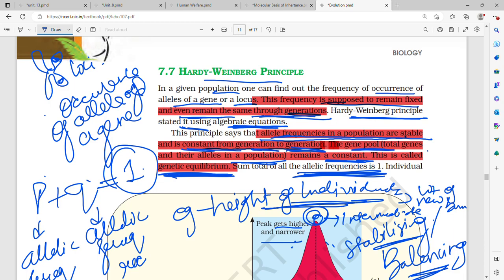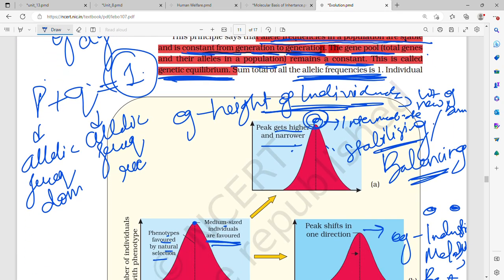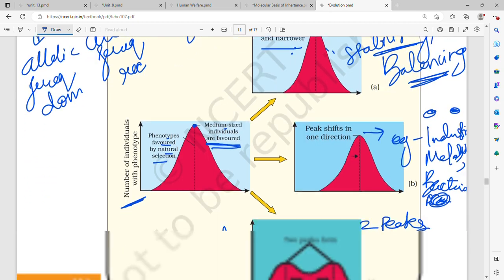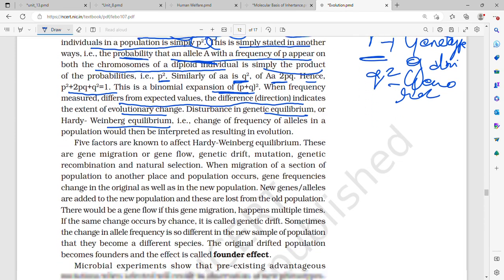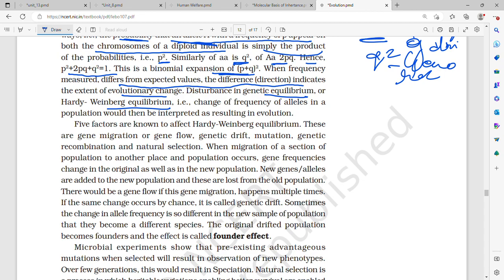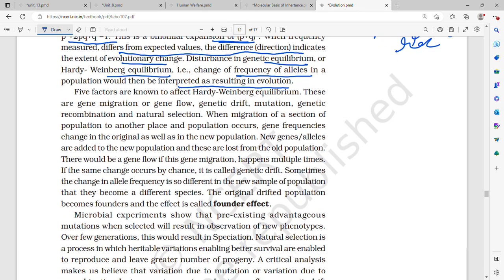That is when the gene pool, the total number of genes and their alleles in a population, remains constant. When it is disturbed, the change of frequency of alleles in a population would then be interpreted as resulting in evolution.